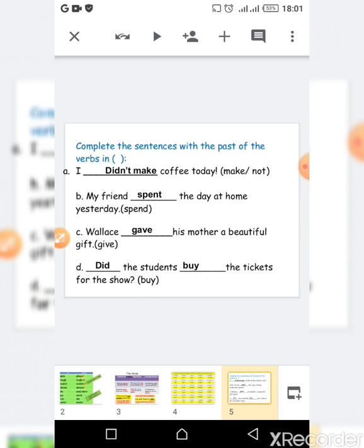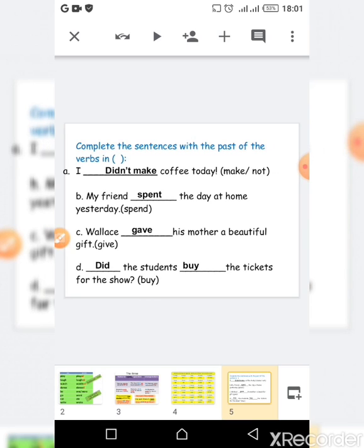B, my friend blank the day at home yesterday. So my friend spent, the past of the verb to spend, the day at home yesterday. C, Wallace blank his mother a beautiful gift, and the verb give. So here the verb give in the past is gave. Wallace gave his mother a beautiful gift.